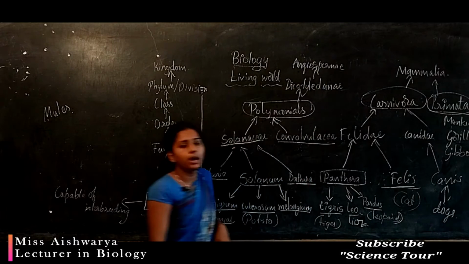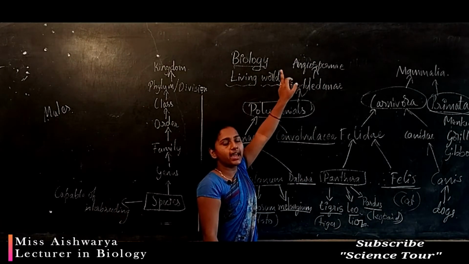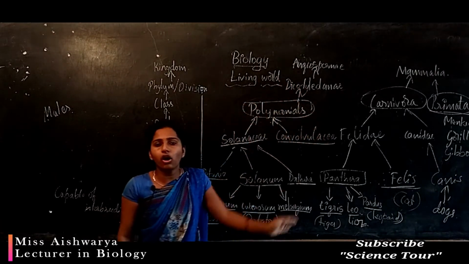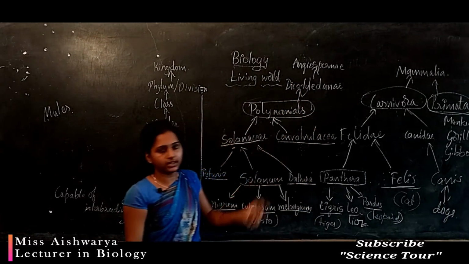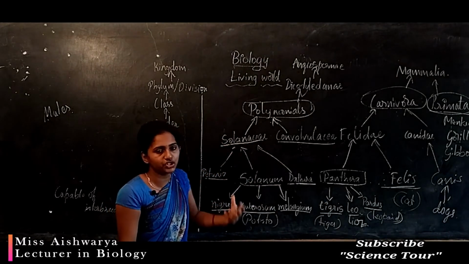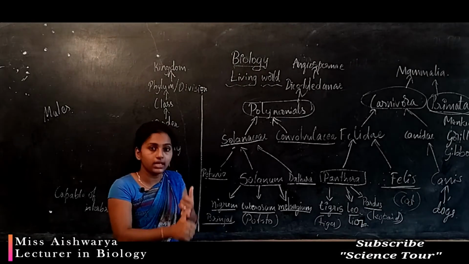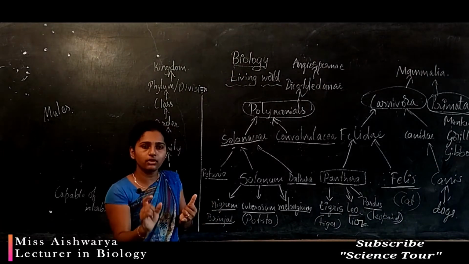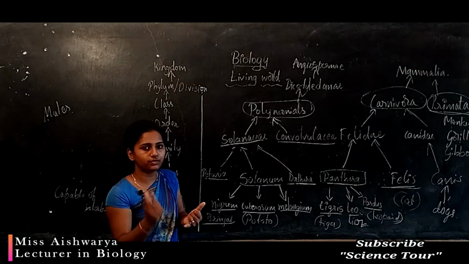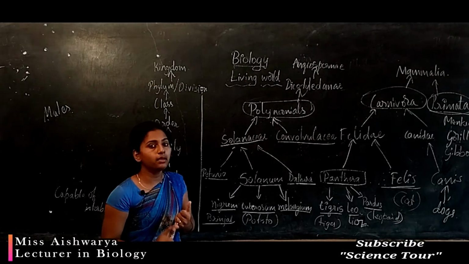All the flowering plants come under the division angiospermae, and all the non-flowering plants but producing seeds come under the division gymnospermae. Gymnosperm plants look like normal plants but they won't flower, they give only naked seeds without the fruit wall, that you are going to study in the next class, plant kingdom.